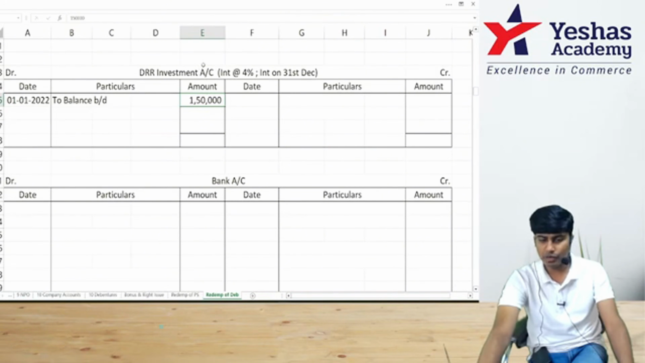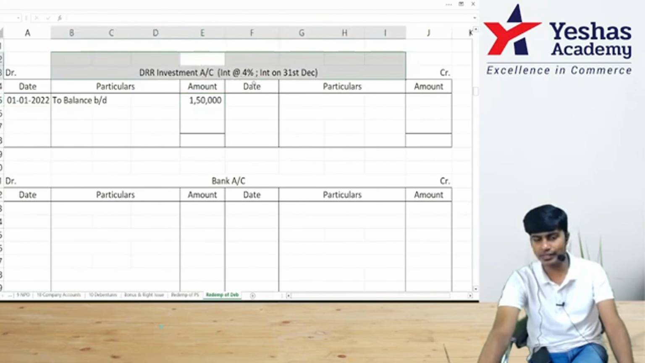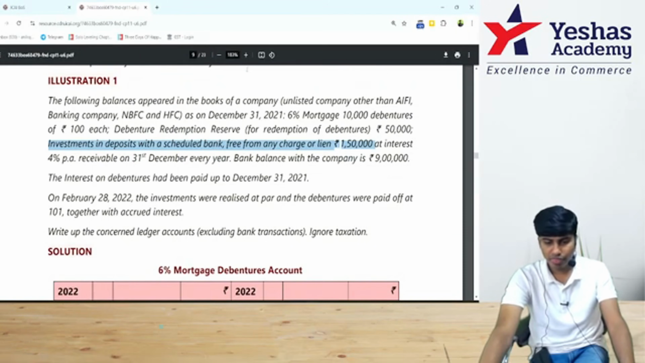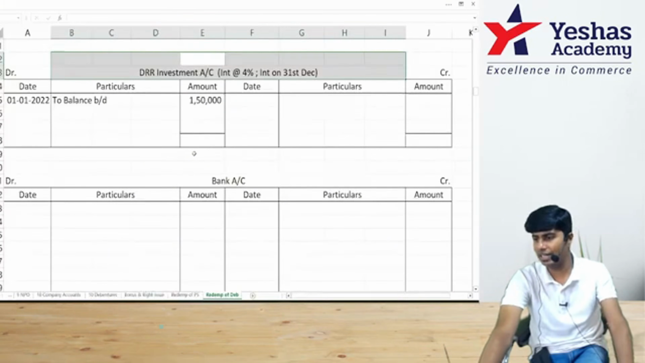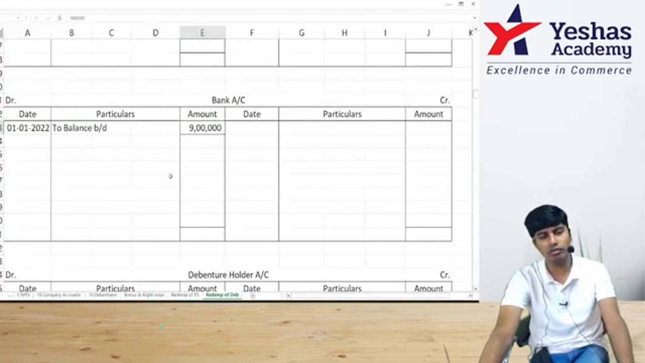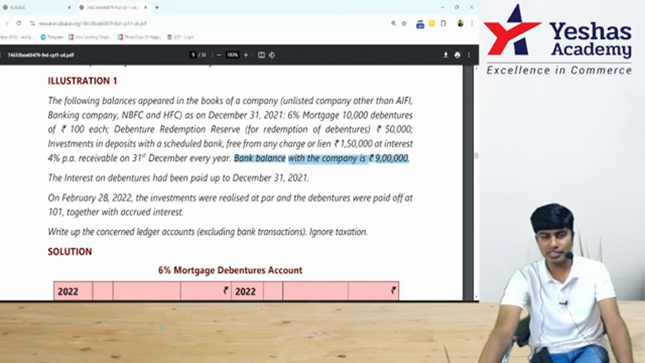Got it? I've made a note here that interest is at 4% and interest is given on 31st of December last. So the date we sell, till that date we need to receive the interest. Then interest at 4%, 31st December. That's what I noted. Bank balance with the company. Opening bank balance is 9 lakh. I'll open one bank account. I'll write debit side, balance brought down 9 lakh. I've written all the balances.